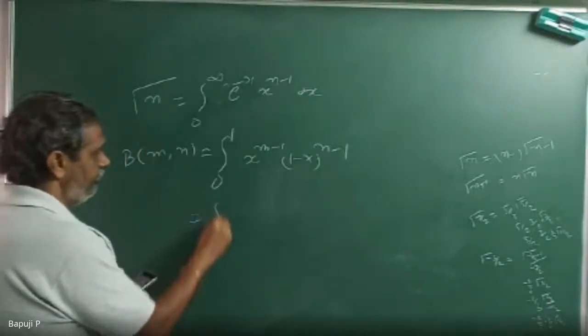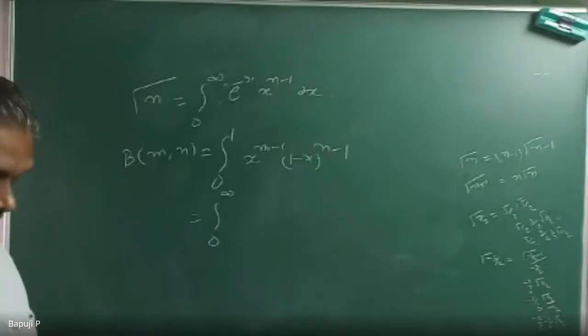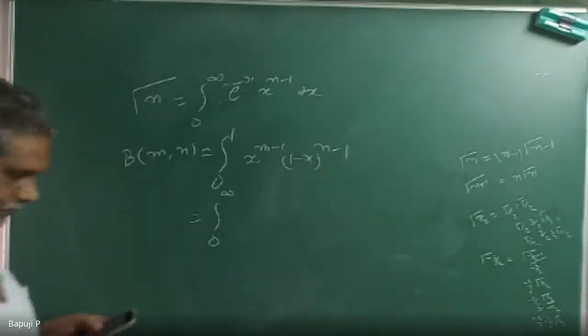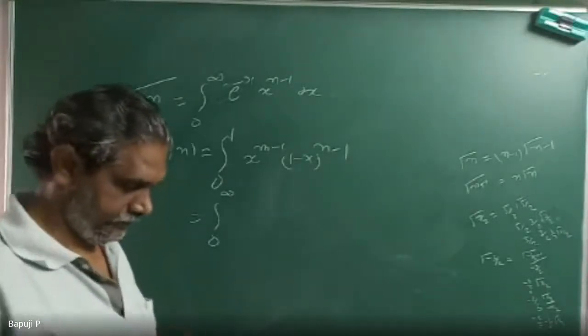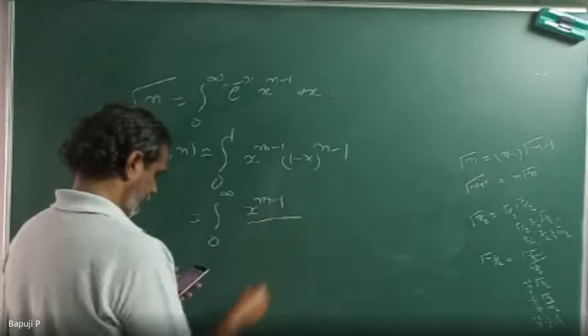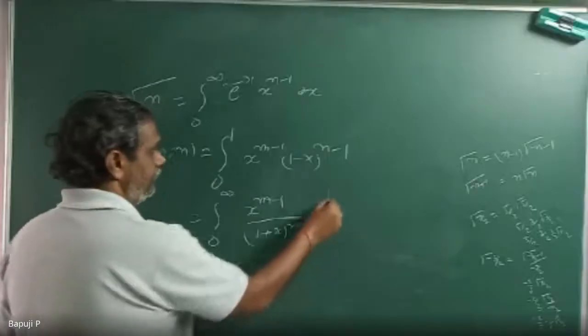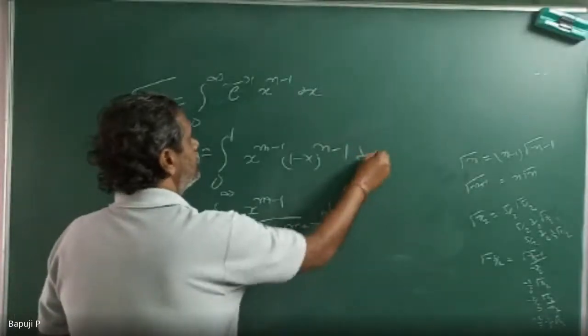Same beta function, how can I write it in terms of infinity? Integral from 0 to infinity, x to the power of m minus 1 by 1 plus x whole to the power of m plus n, dx.